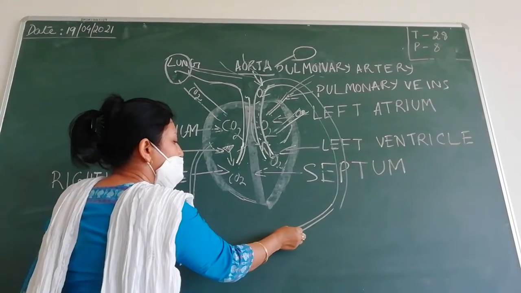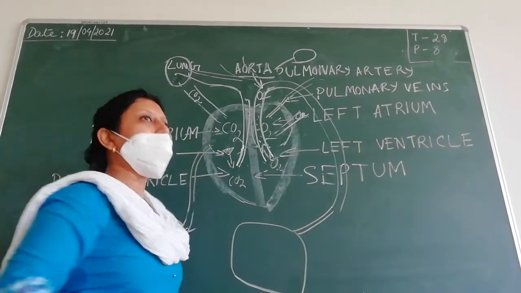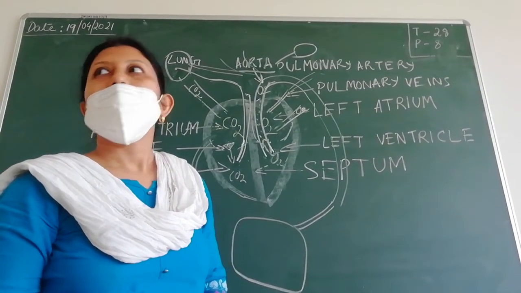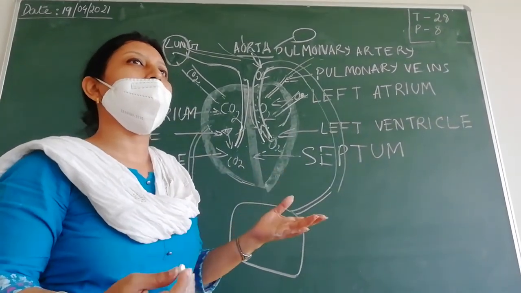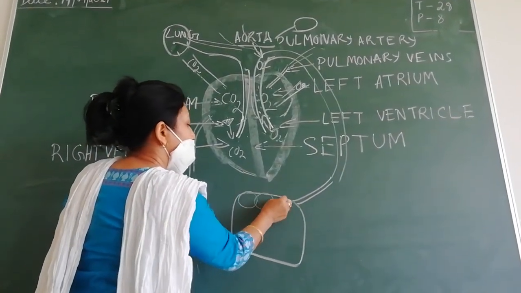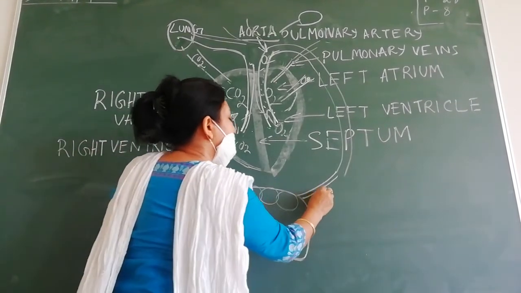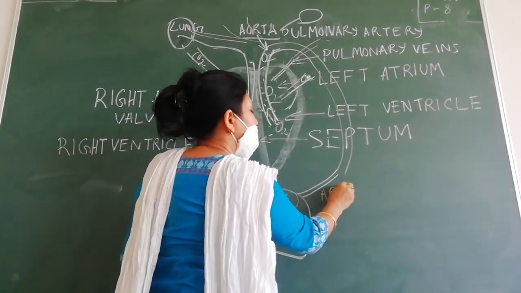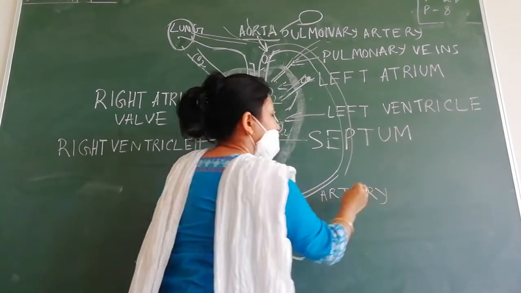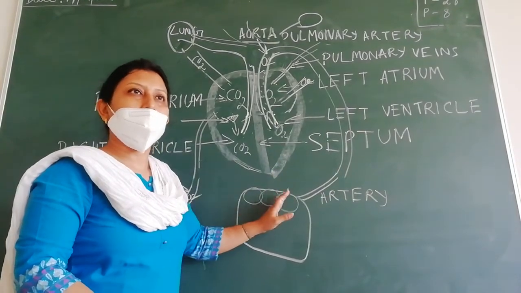Now, suppose there is a branch of an artery which arises from the aorta and moves to an organ of your body. What is an organ made up of? Tissues. And tissues are made up of cells. Suppose there are cells here. Now, this is an artery. Artery is carrying oxygenated blood to the tissues of the organ.